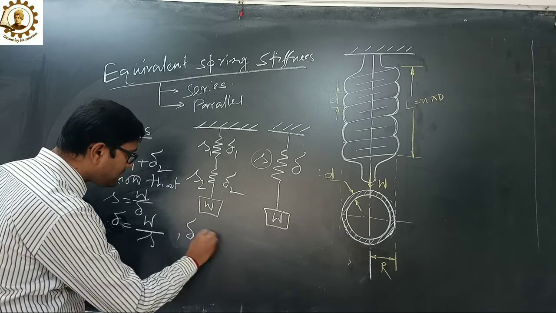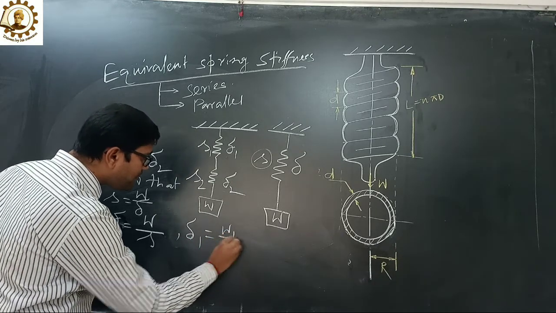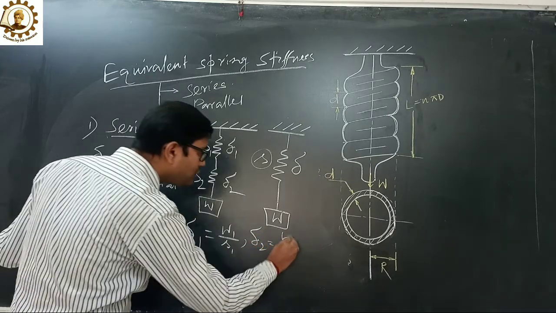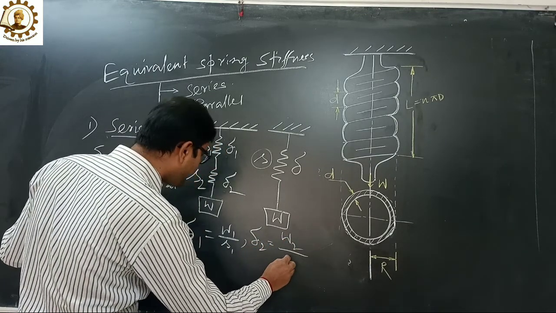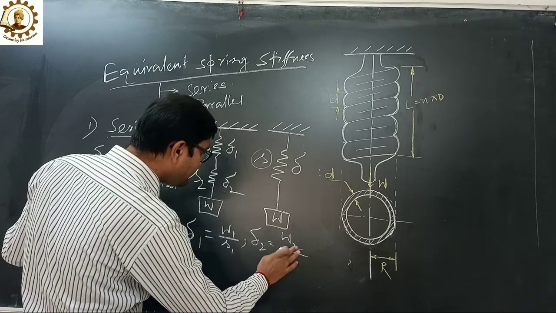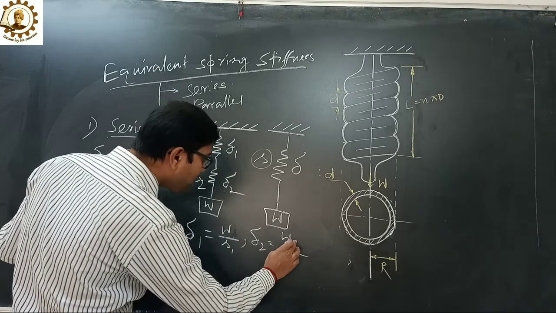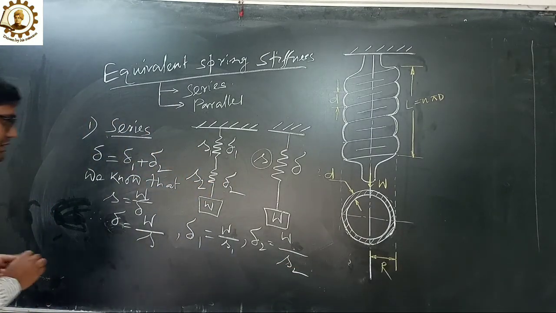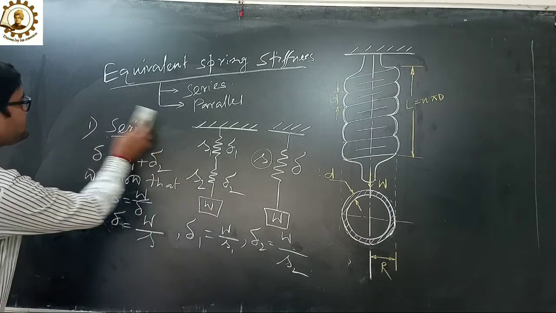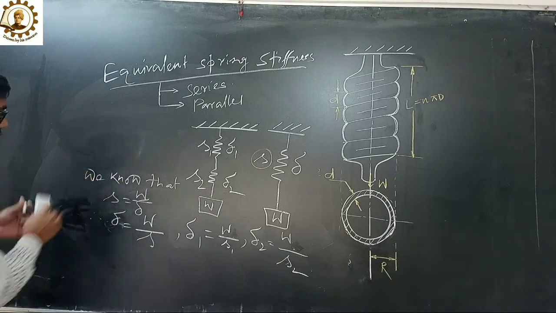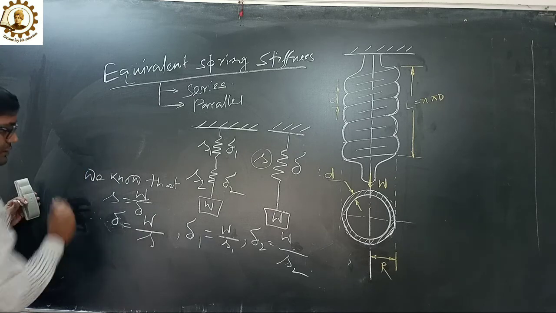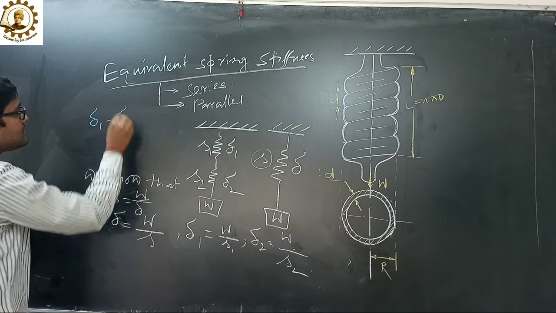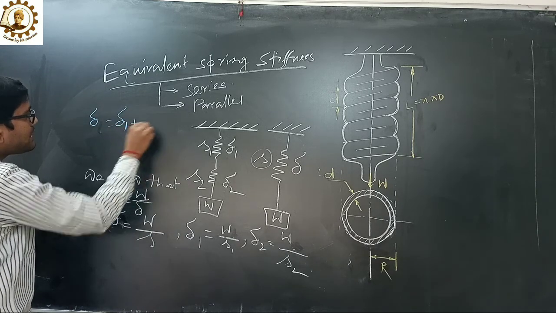Similarly, delta 1 equals to W1 upon S1, delta 2 equals to W2 upon S2. So now, delta equals to delta 1 plus delta 2.